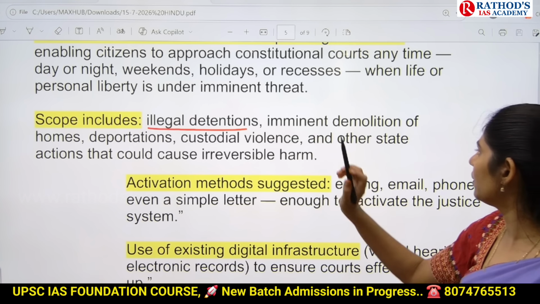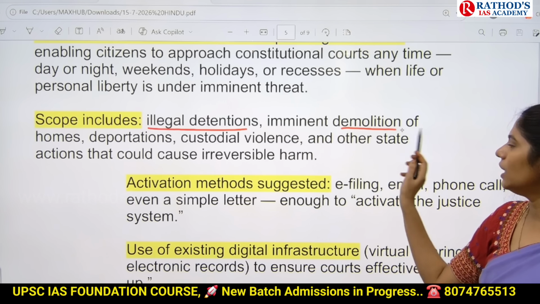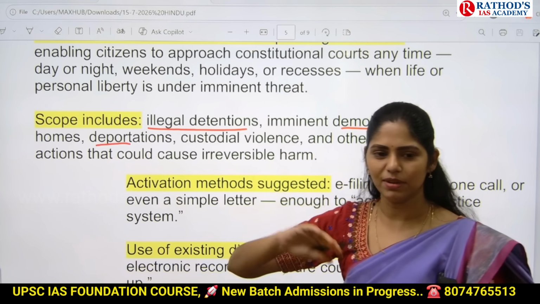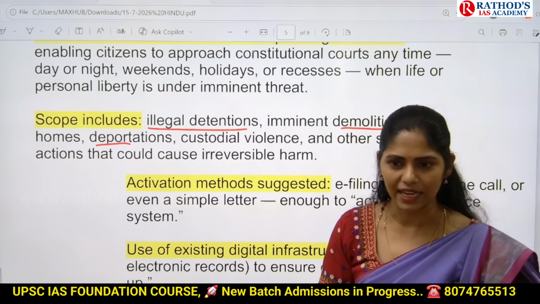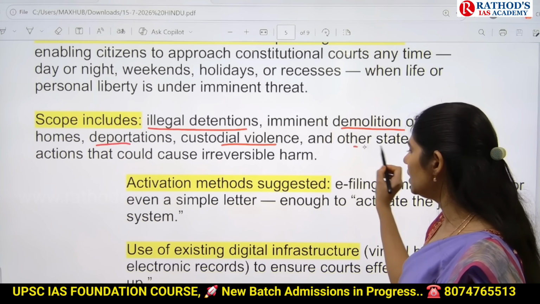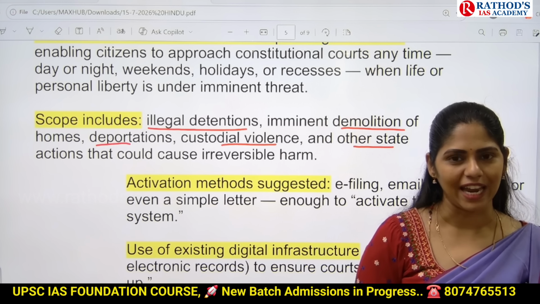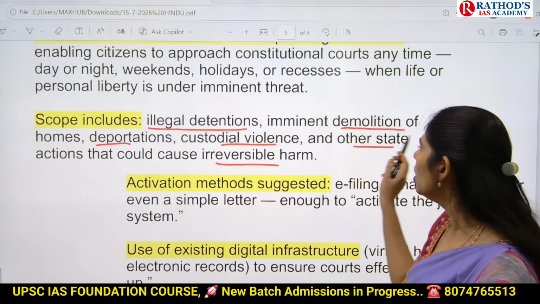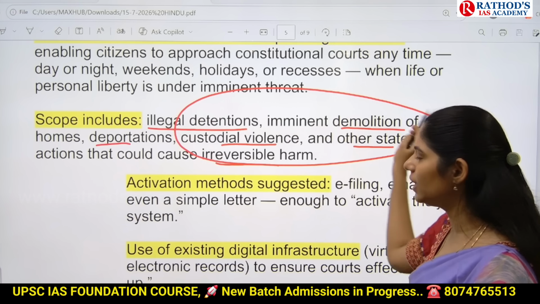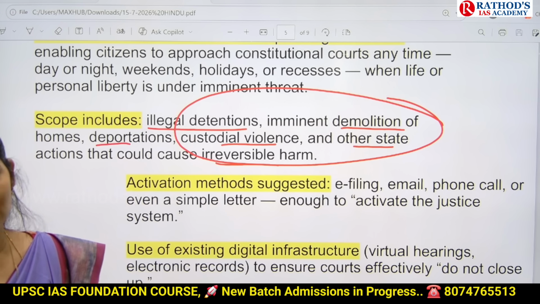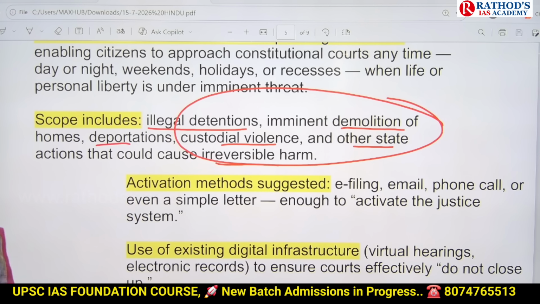So in that kind of cases, and this one is demolition of homes. Next one is deportation, means nothing but sending back them to their country, and custodial violence. And if there is any other government actions or taking, if that actions are causing irreversible harm, all these cases will be getting now 24/7 justice availability. Okay.